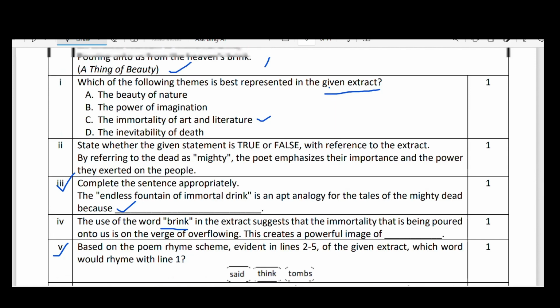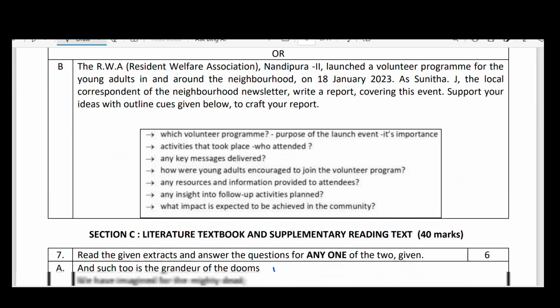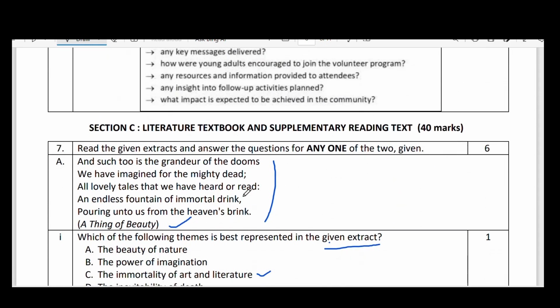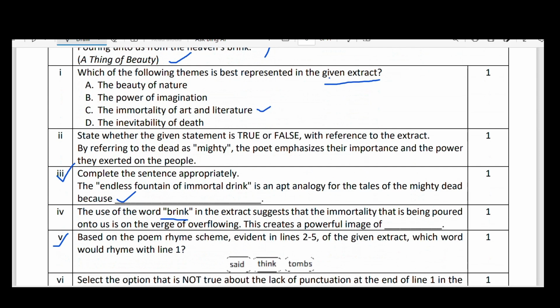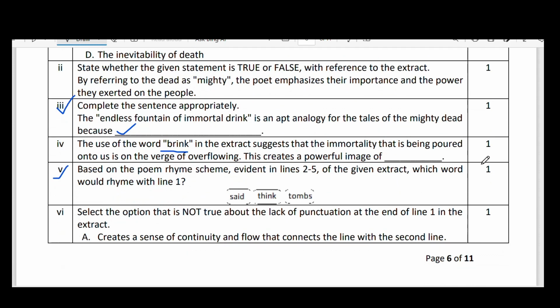Actually, what is there in line 1? Dooms. In the given words, you see this: said, think, tombs. So tombs is the right answer. Just the rhyming word, very simple.